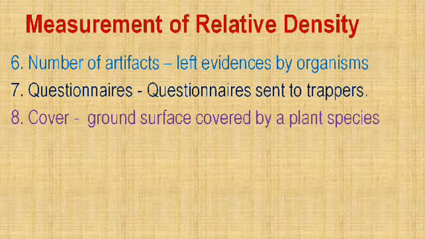Then cover. Cover is the ground surface covered by plant species. We can observe this during our journeys when we are traveling in West Maharashtra. At that time we can see agricultural land with maximum greenery.